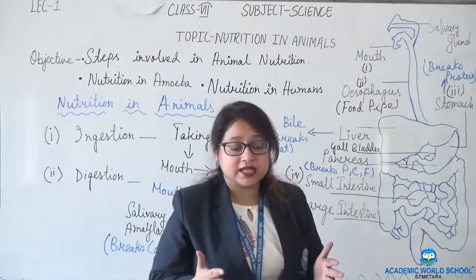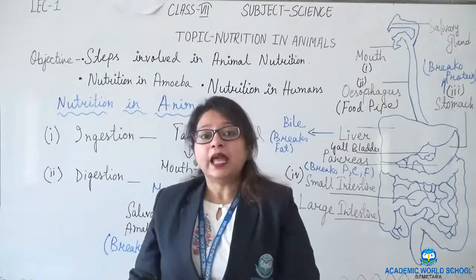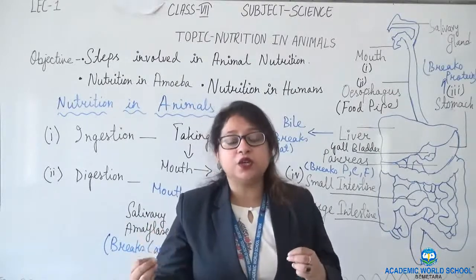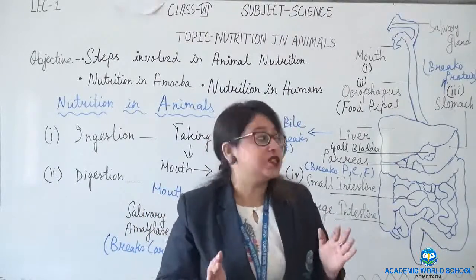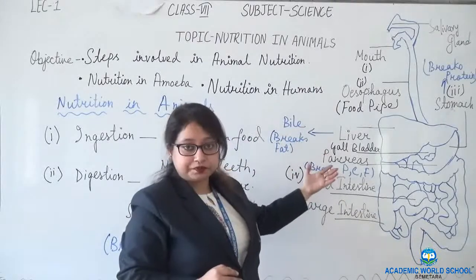In the small intestine, gradually the digestion comes to an end. When the food is completely broken down into smaller pieces, digestion comes to an end in the small intestine.